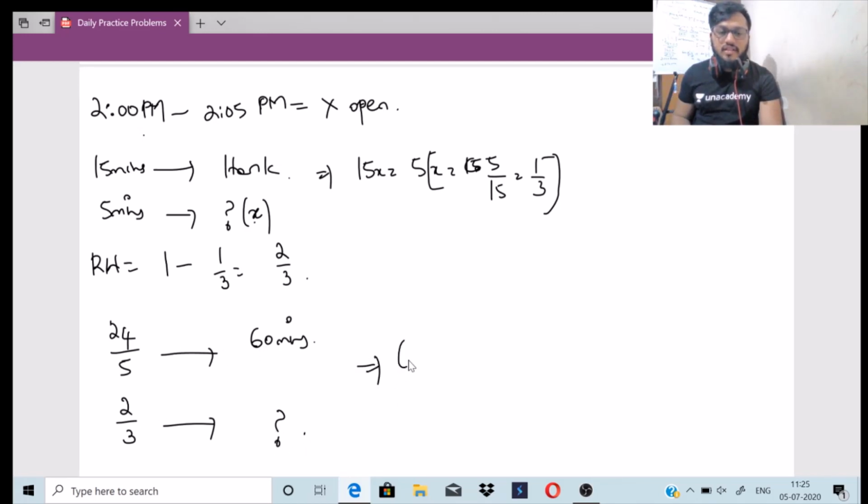So here you will get the answer as 60 into 2 by 3 into 5 by 24, right? 60 into 2 by 3, because these two will divide, so 2 by 3 divided by 24 by 5, the reciprocal will come. Sorry, it is 60 into 2 by 3 into 5 by 24. You can cancel it out.